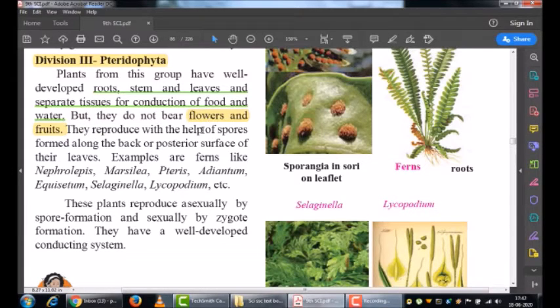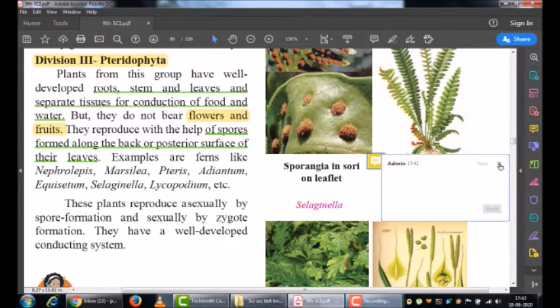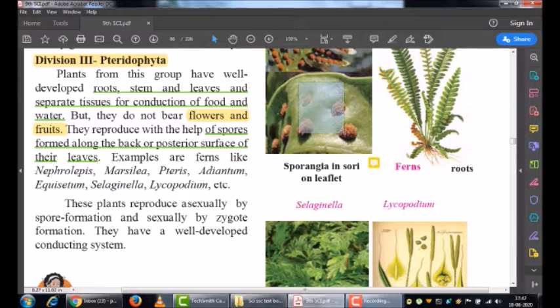These plants reproduce with the help of spores formed along the back or posterior surface of the leaves. If you are able to see the portions which I am highlighting here, these are the spores. See this highlighted blackish structure; these are known as the spores and they help in reproduction.